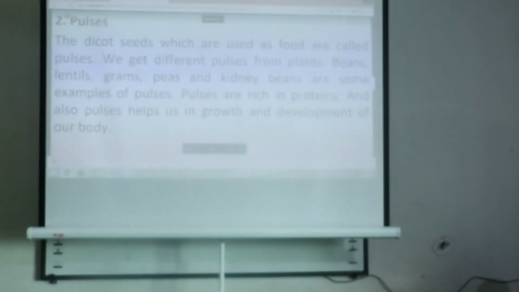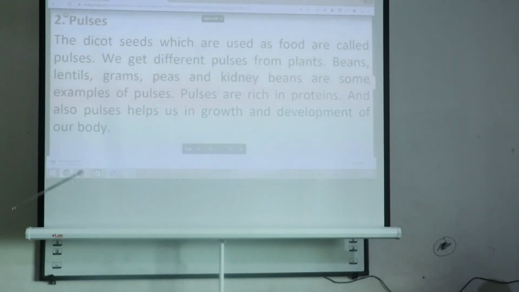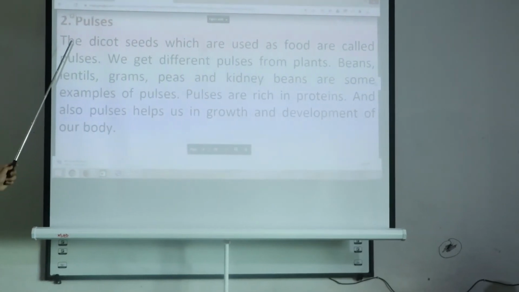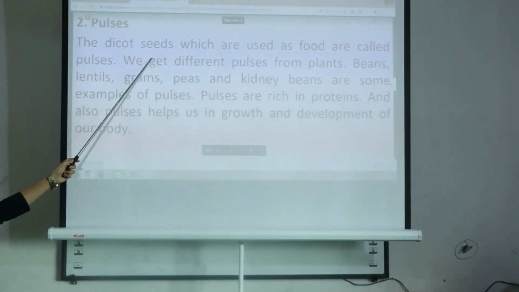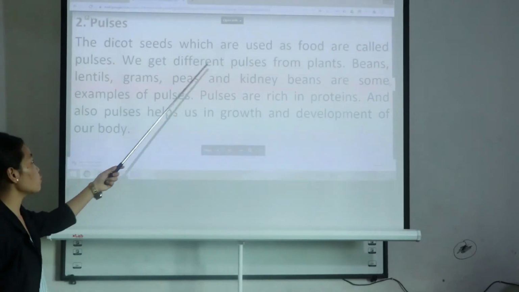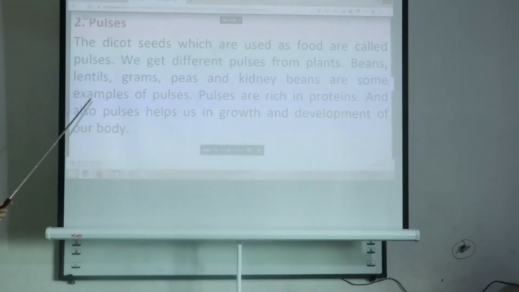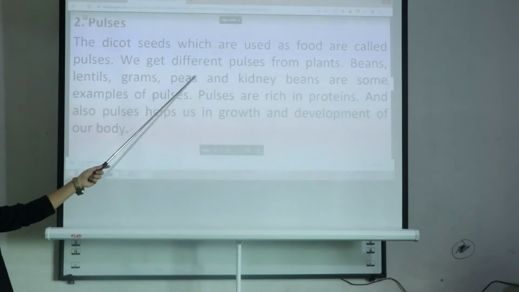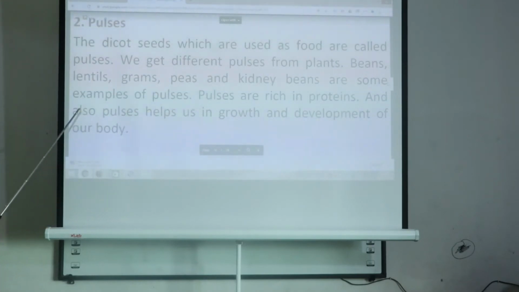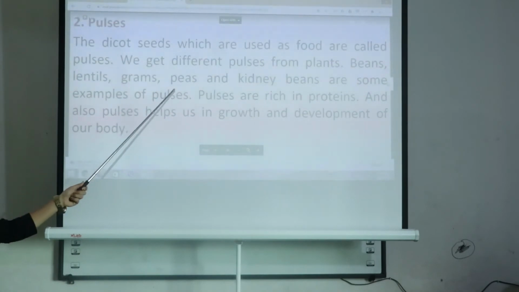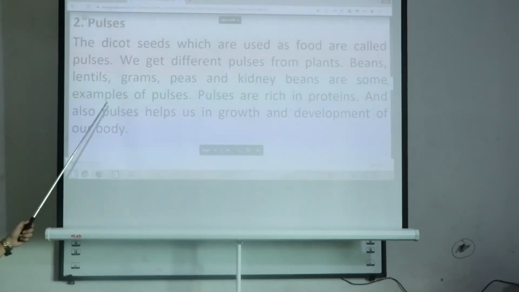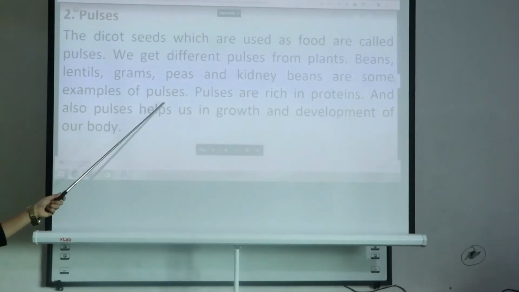Now our second topic is about pulses. We have already learned this also. What do you mean by pulses? The dicot seeds which are used as food are called pulses. We get different pulses from plants. Beans, lentils, grams, peas and kidney beans are some examples of pulses.